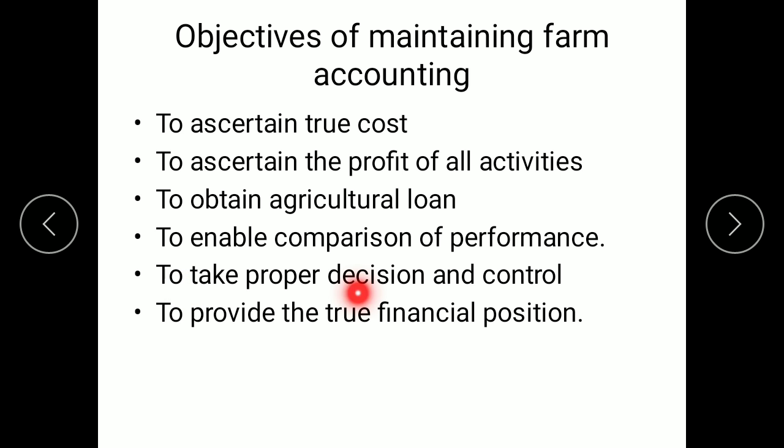The next point is to take proper decisions and control. By maintaining these accounts, we are going to find out the different costs and profits or losses made by one particular activity. Then it will be a tool for the farmers for taking proper decisions, to find out where there is a loophole, to find out which activity is not making profit.